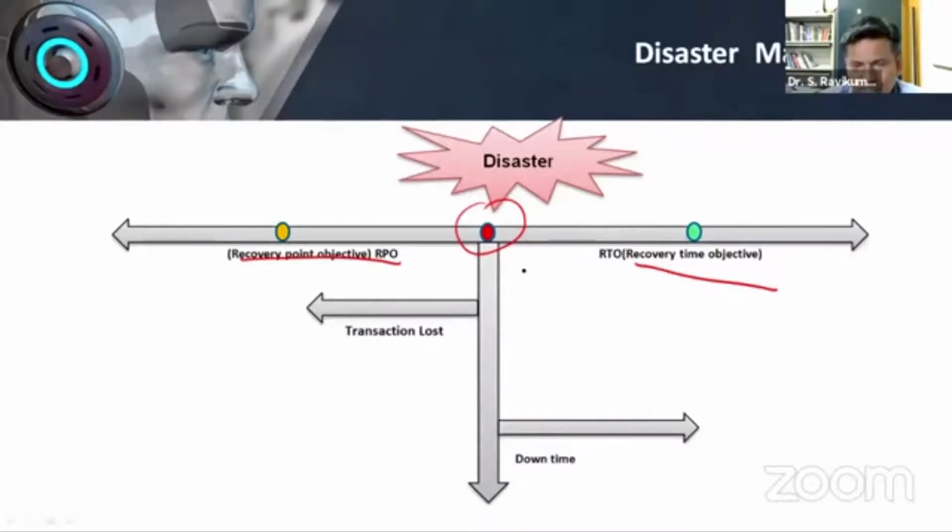The cloud provider says that if any disaster takes place, data will be recovered within 24 hours. So this concept is clear. Think that at 5 p.m. your system crashes, and the recovery takes place around 10 p.m.